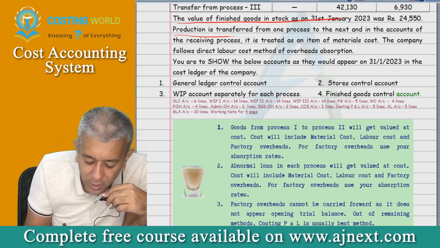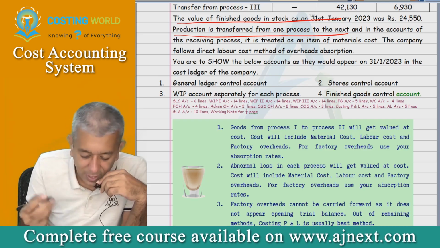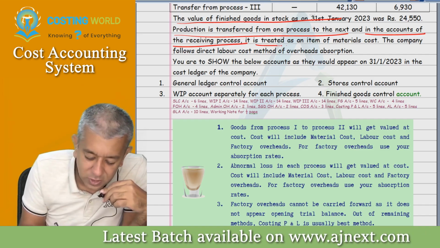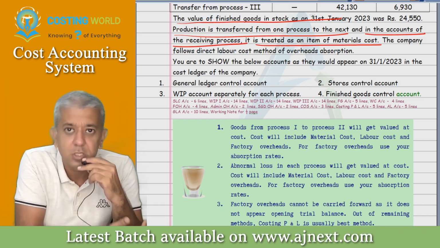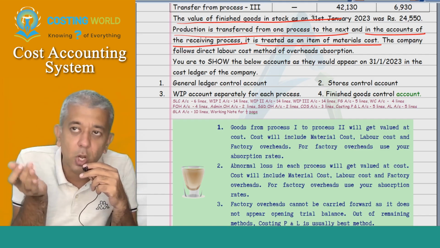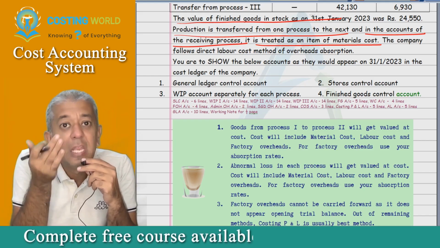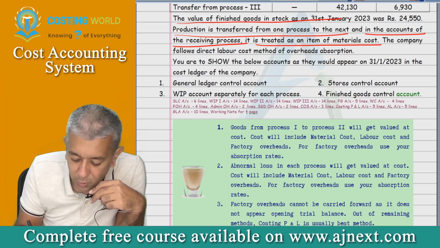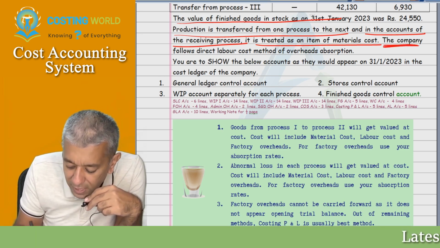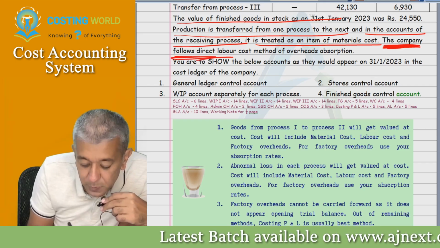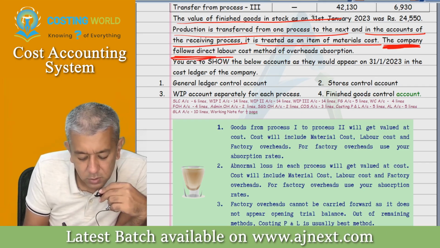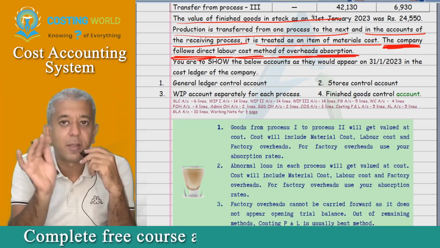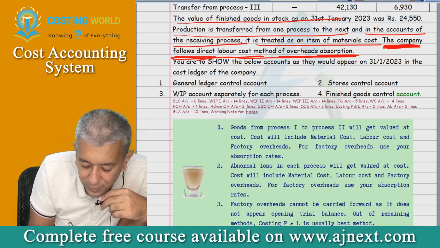Production is transferred from one process to the next, as I told you, and in the accounts of the receiving process, it is treated as an item of material cost. That will happen only. Output of one department will become input of the next department. Input means material cost here. Now this line is most important, and everybody will underline this: the company follows direct labor cost method of overhead absorption. That's it. I only wanted to read this line.